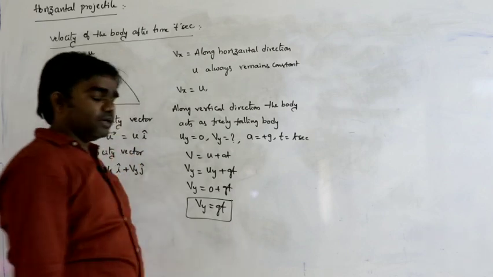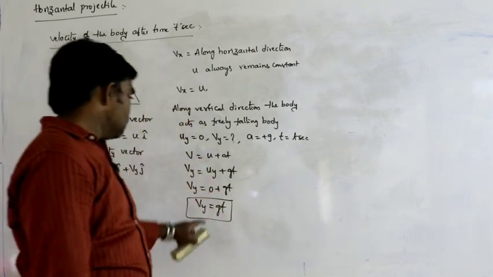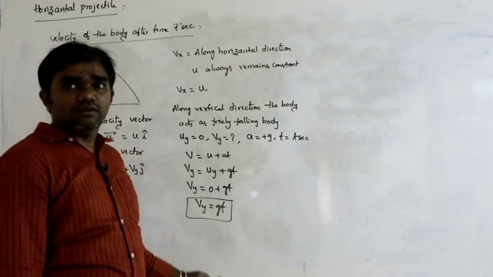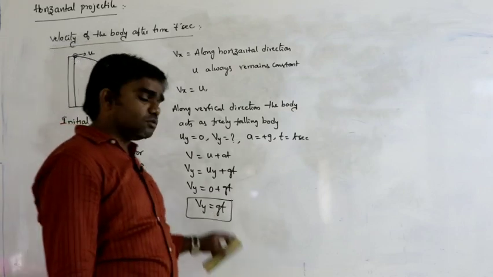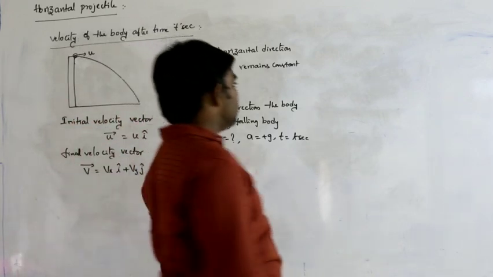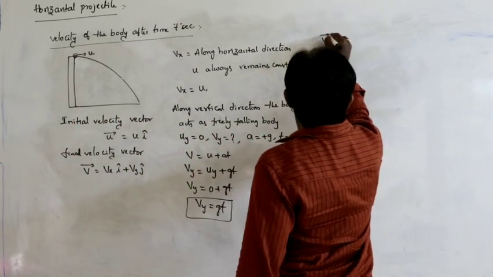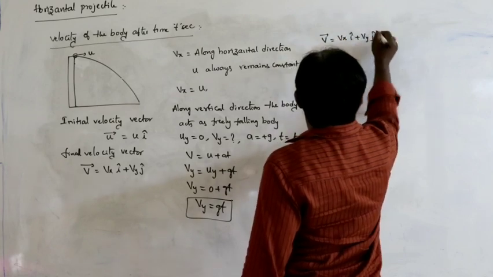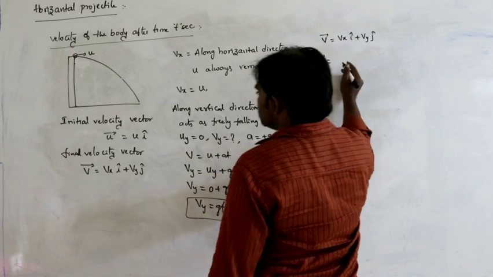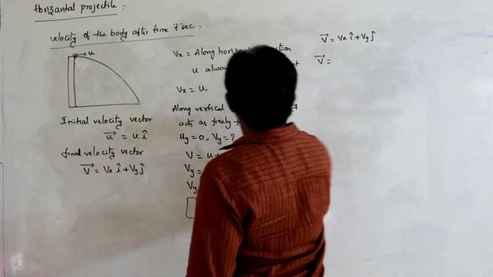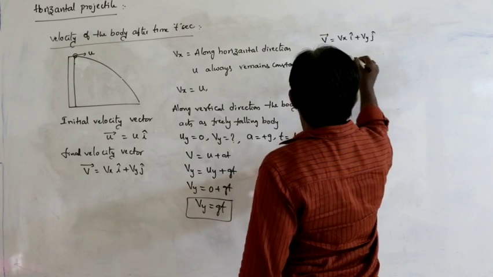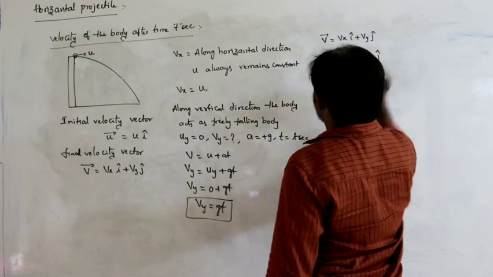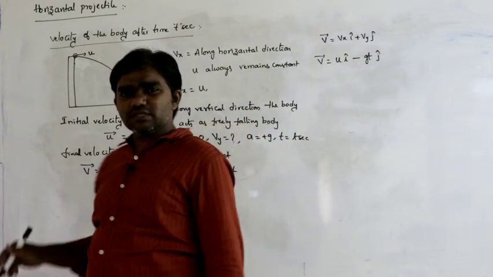So the velocity after time t seconds: vy is equal to gt. The velocity vector v bar can be written as vxi plus vyj, where vx is u, that is ui, and vy is gtj.